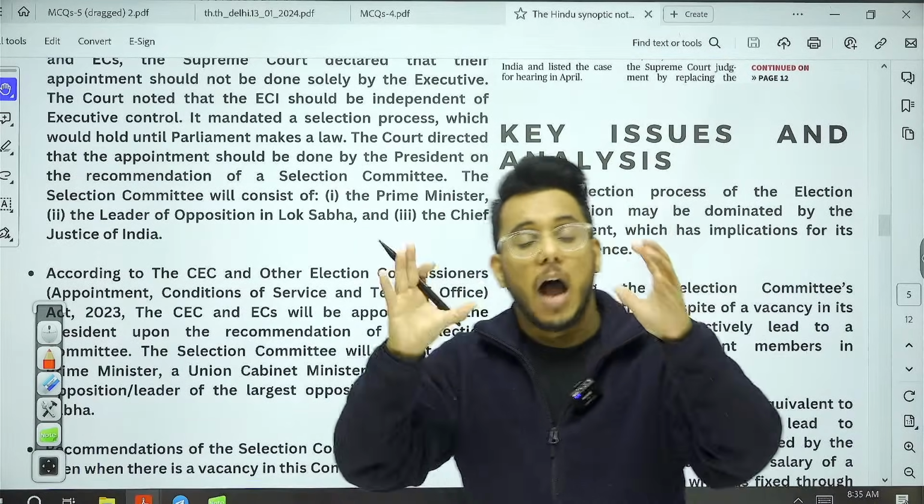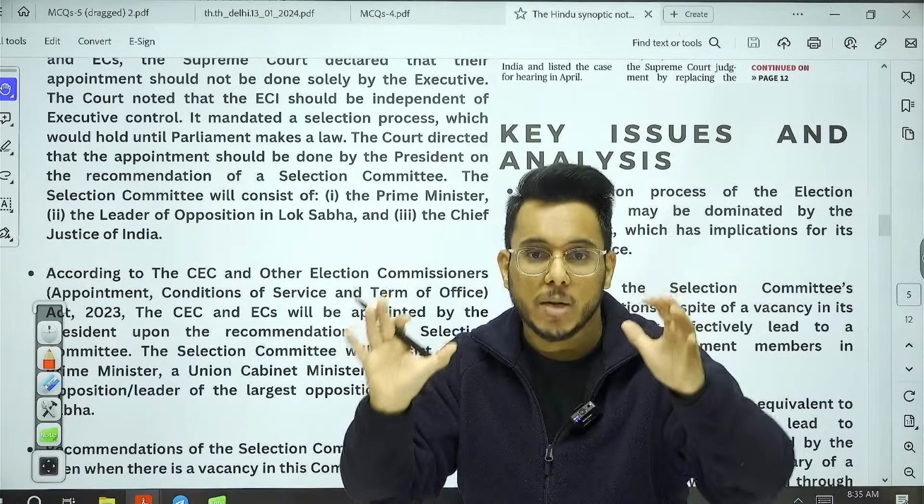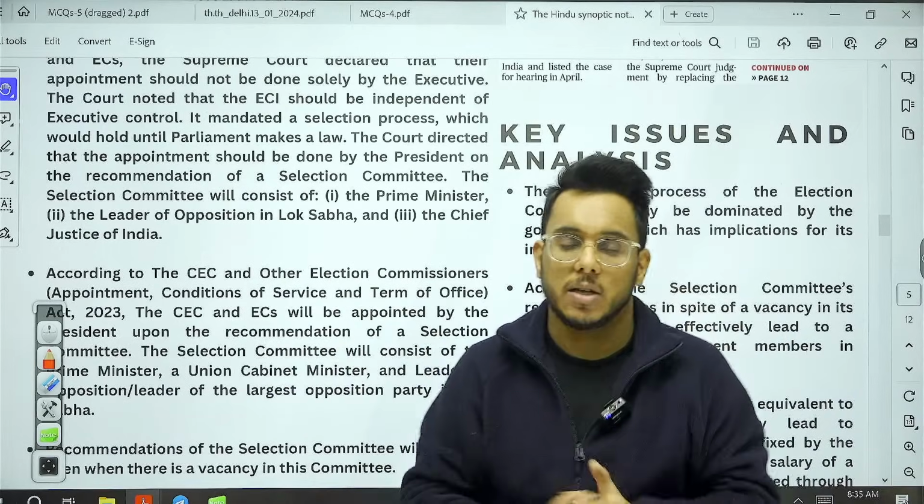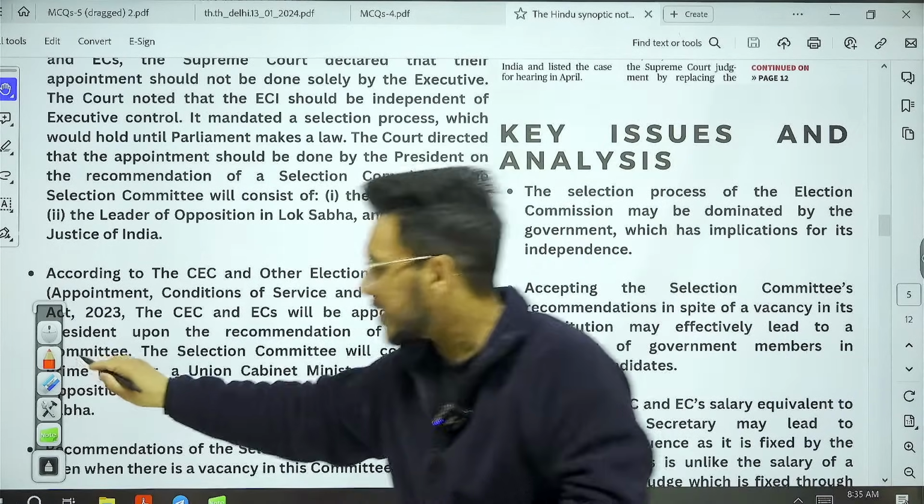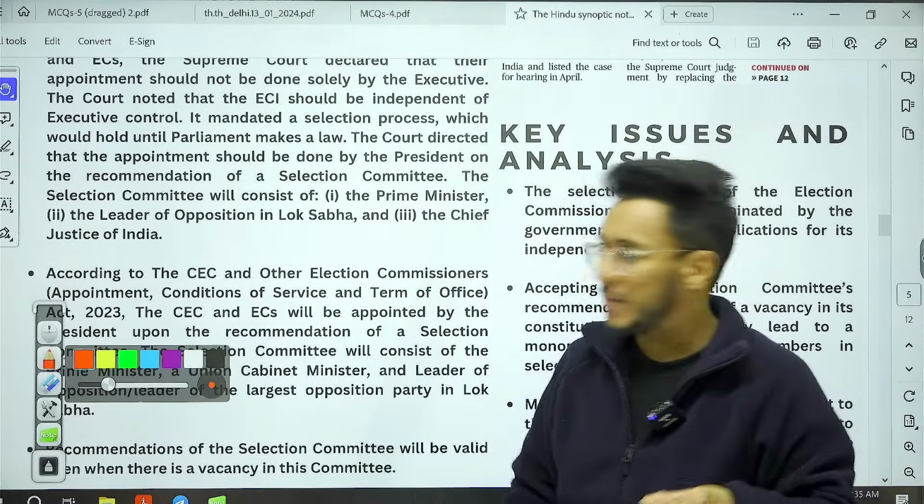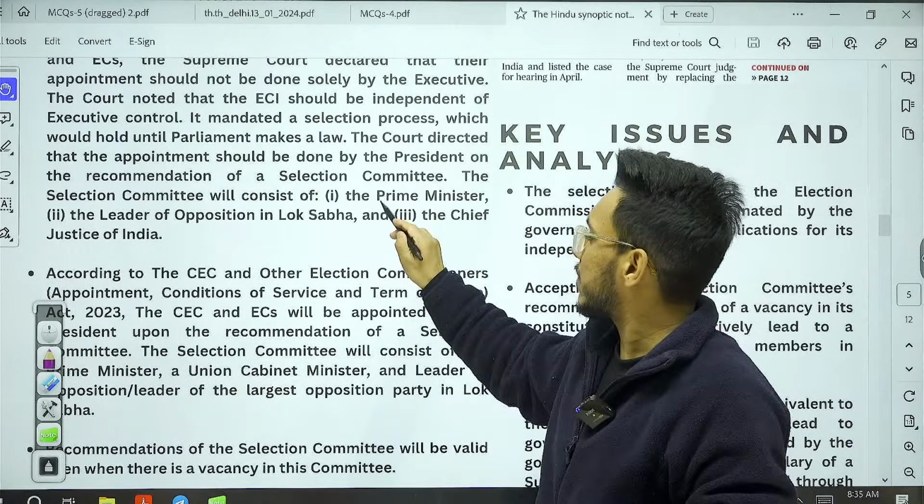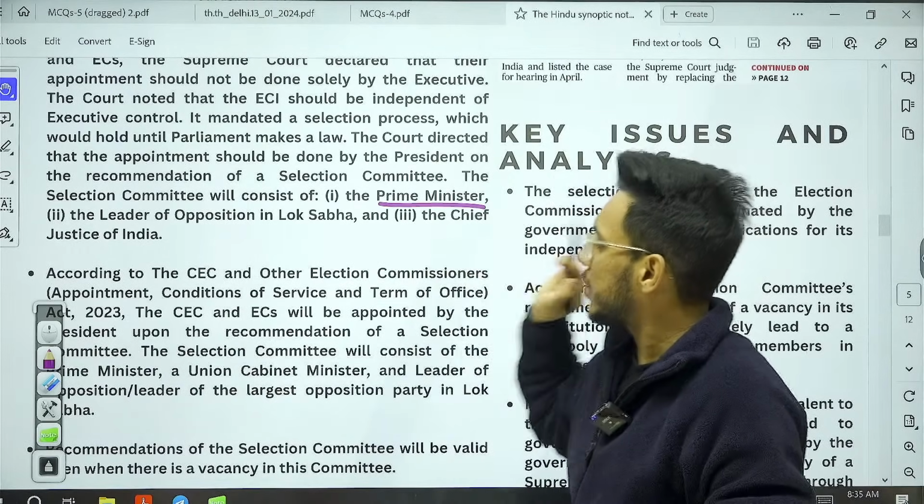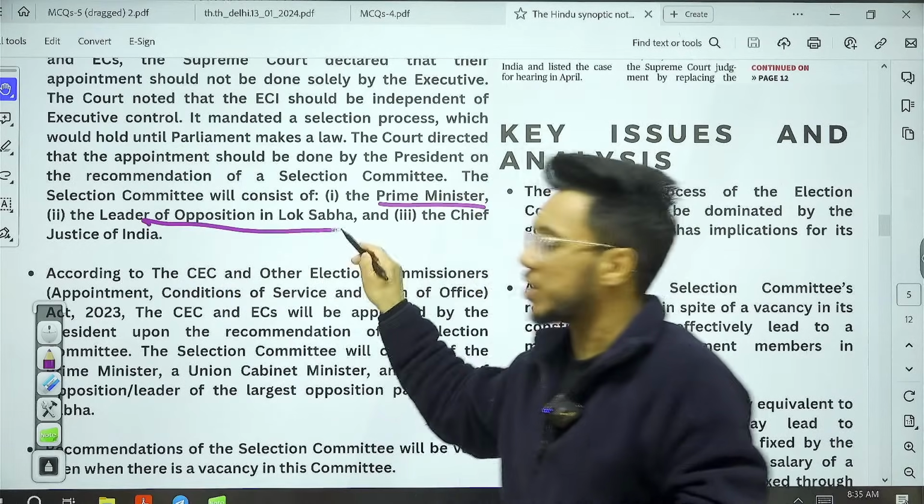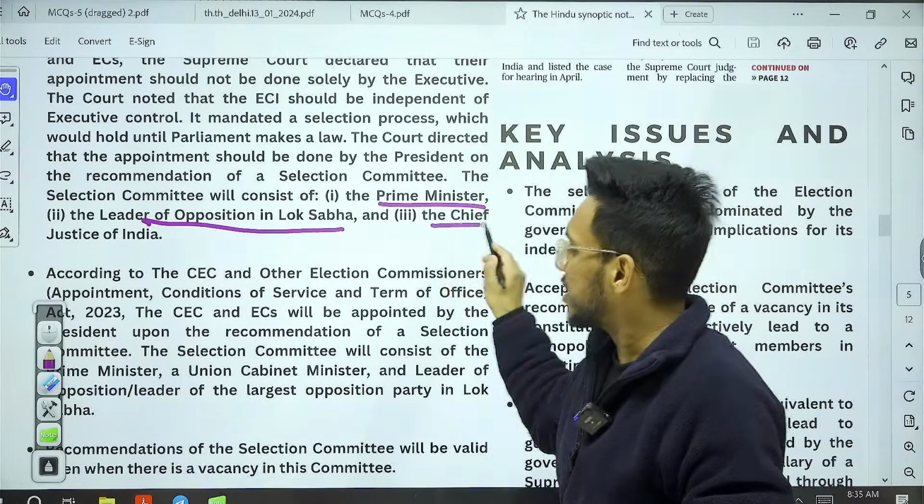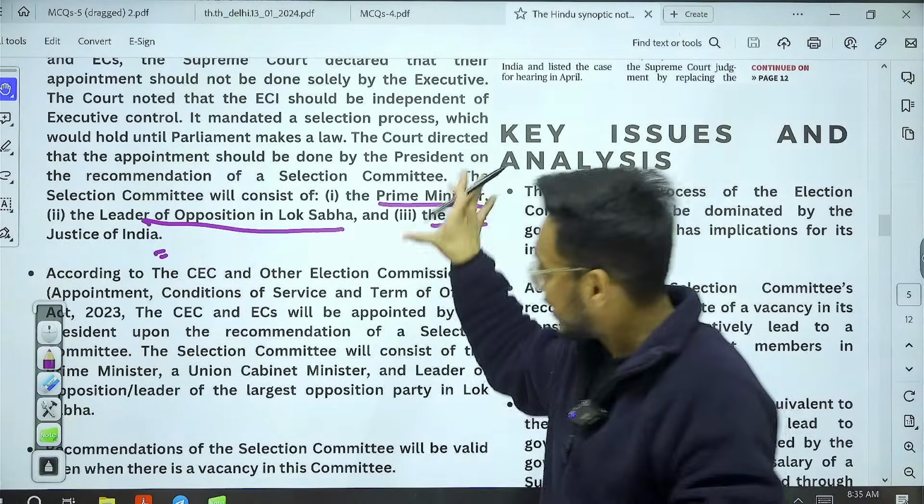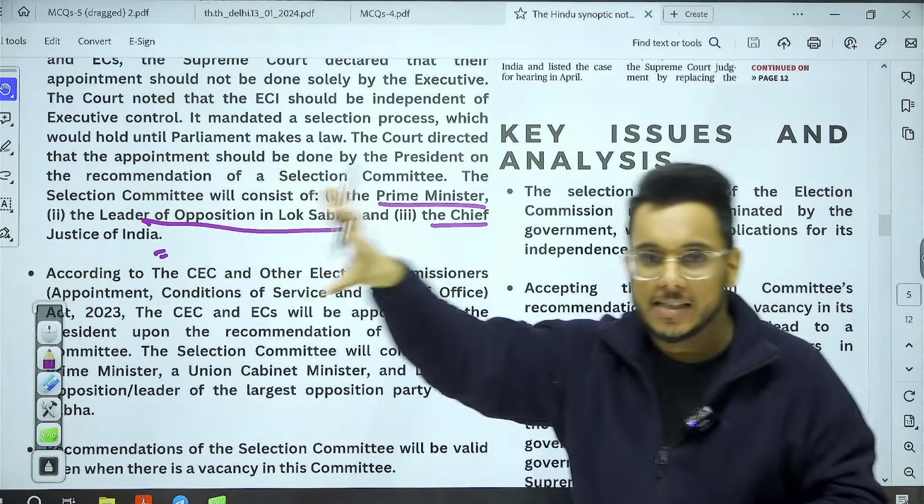which will recommend the appointment of the Chief Election Commissioner and Election Commissioners of India. Now, this committee will have three members. Number one, the Prime Minister will be there. Second, the leader of opposition in the Lok Sabha will be there. And third, the Chief Justice of India will be there. These three people will select the CEC and EC.